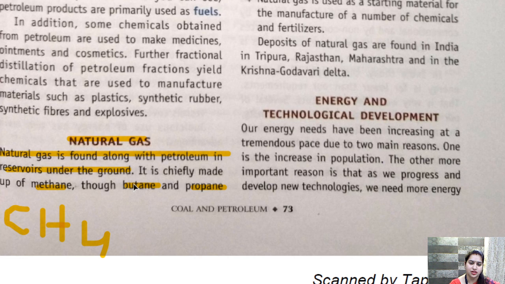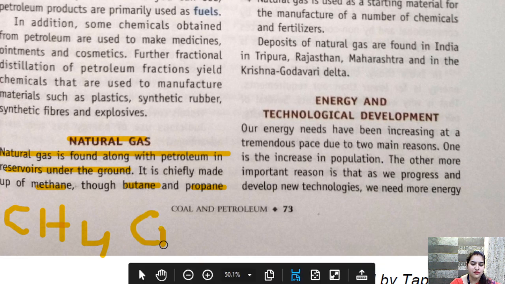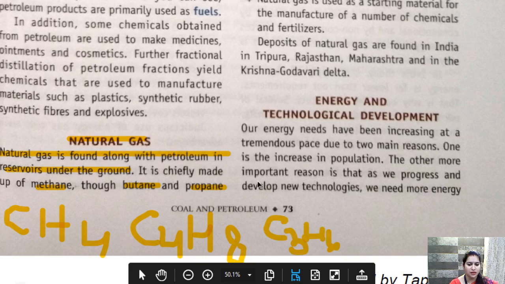So the formula of butane will be C4H8. Alright, we have C4H8. Similarly, there will be propane, it will be C3H6. Alright, so depending on the number of carbons, these things are present. Alright, so we have methane, we have butane, we have propane. Okay, but among these the main constituent we have is of methane. Clear?